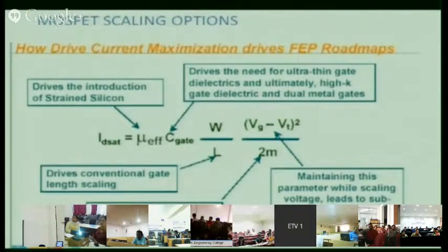Now there is a concept of VG: maintaining this parameter while scaling voltage leads to subthreshold leakage. Current is proportional to (VGS minus VT) squared. If we are able to increase this (VG minus VT) squared, the current will also increase. So we have to keep VT constant. If there is a change in VT, then this will also change.